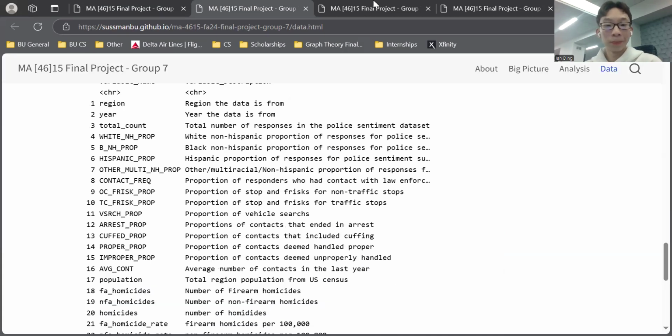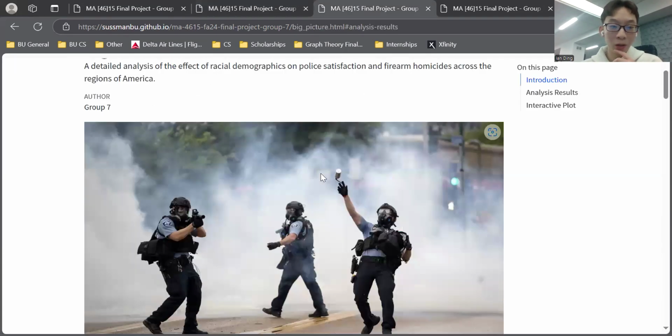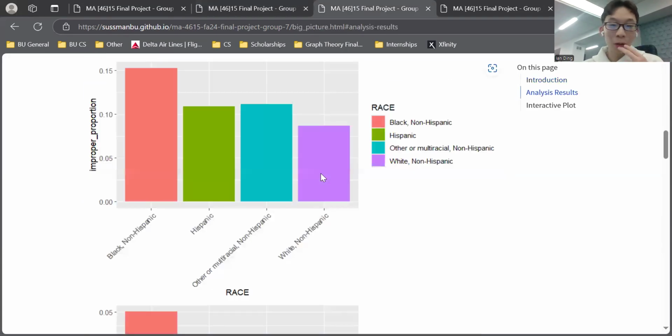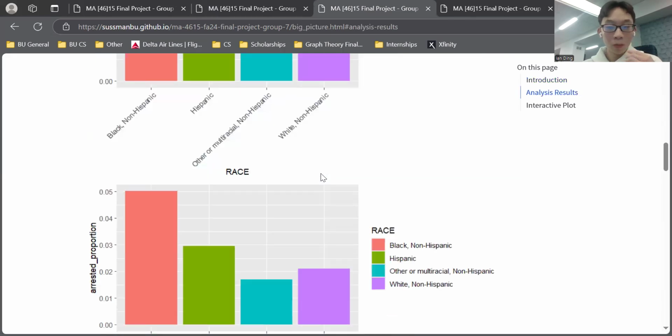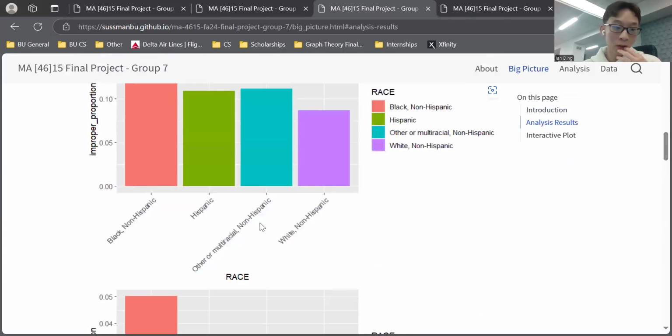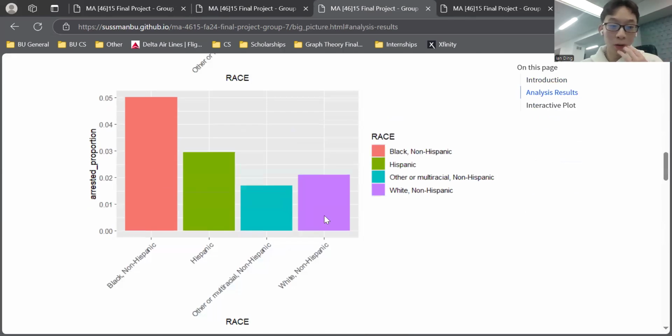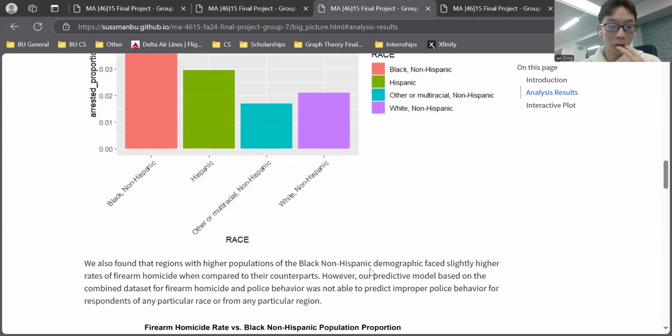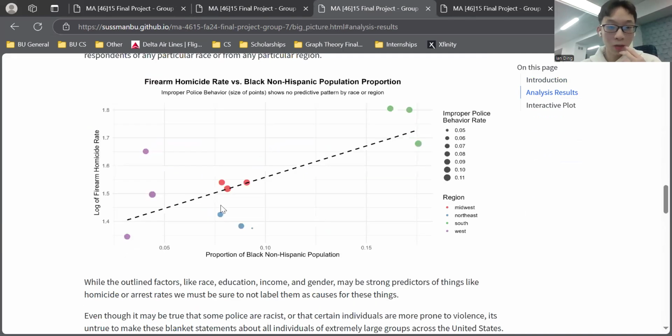variables and their descriptions. Moving on to our big picture analysis, the first thing we did is plotted some improper police contact proportions based on race, as well as arrest proportions by race. And we can see that there's trends across different races in those proportions. Here we also see a slight positive trend in firearm homicide rate in Black non-Hispanic population within different regions.